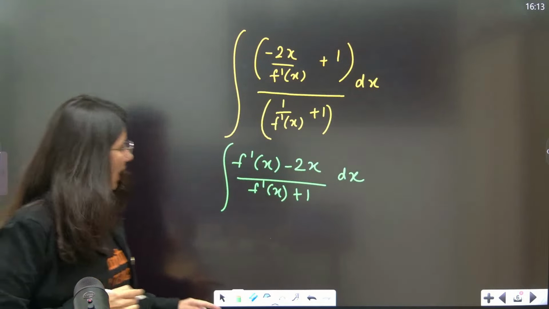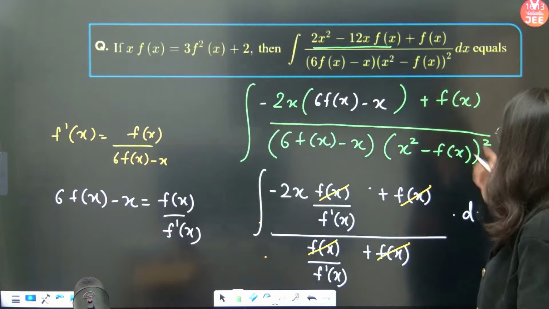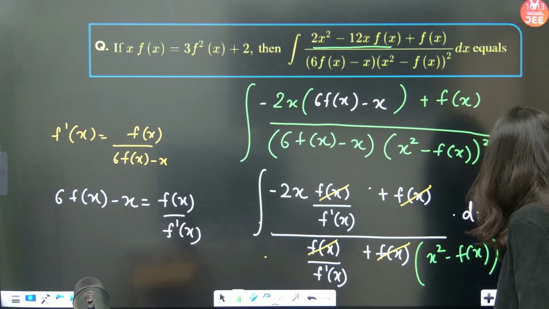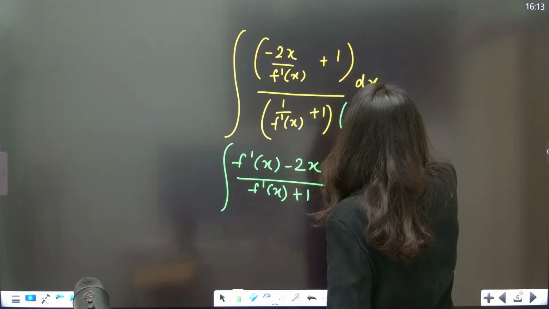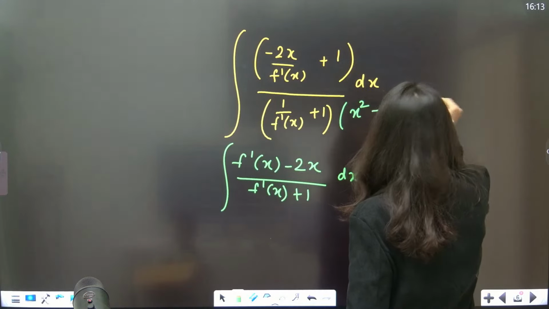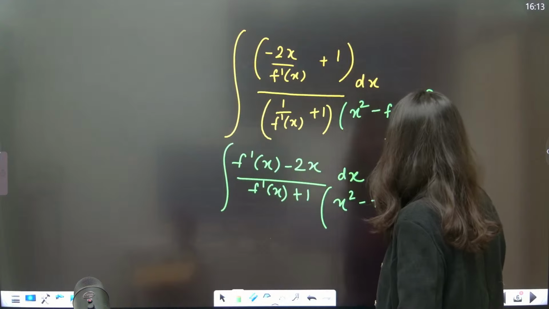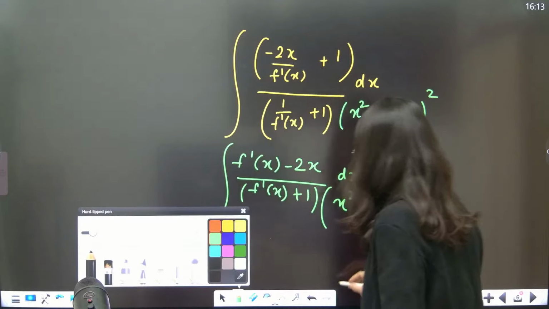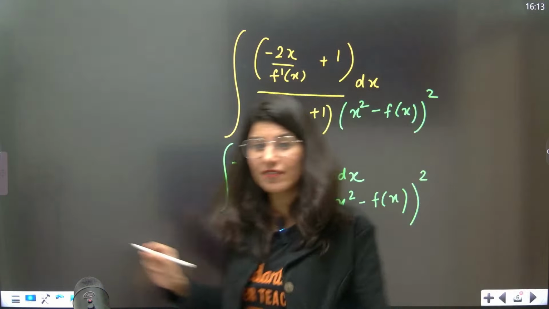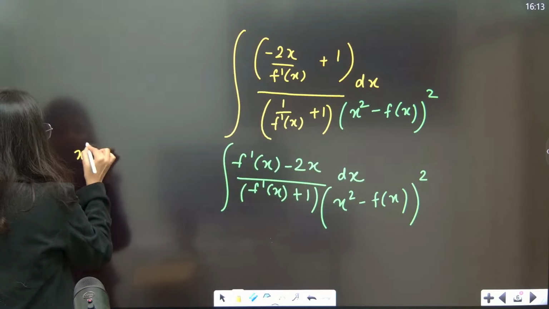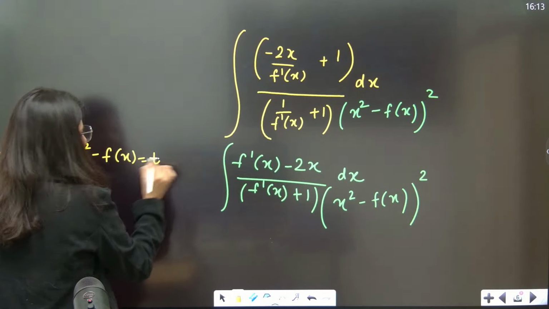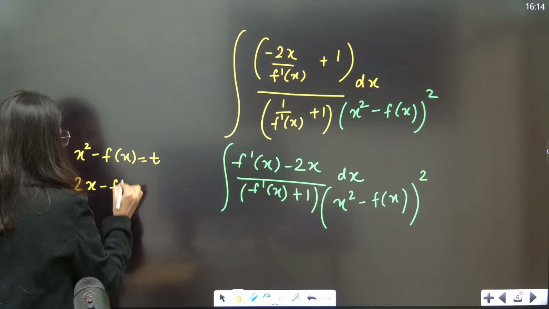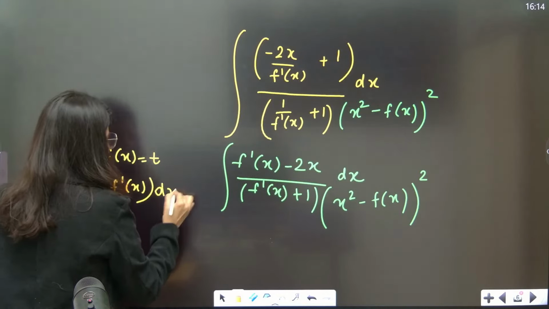Let me just go back. Did I forget that x square minus f x whole square was already written? It was already written over here. Correct? So if I put x square minus f x equals t, what are you going to get? 2x minus f dash x dx is equal to dt.